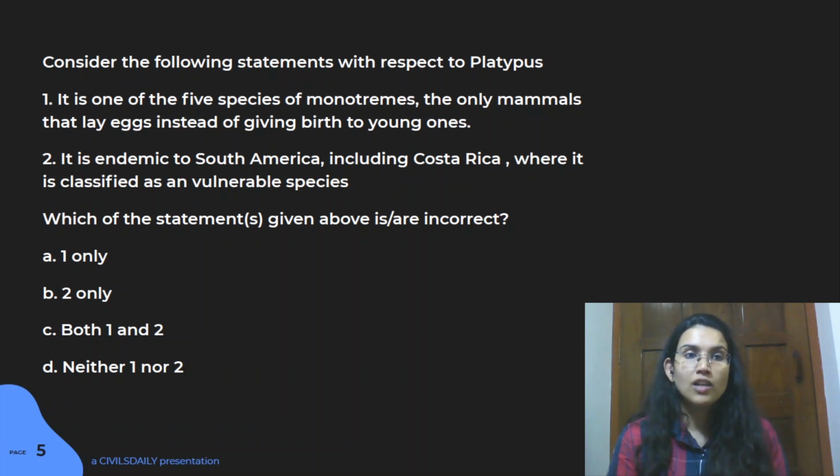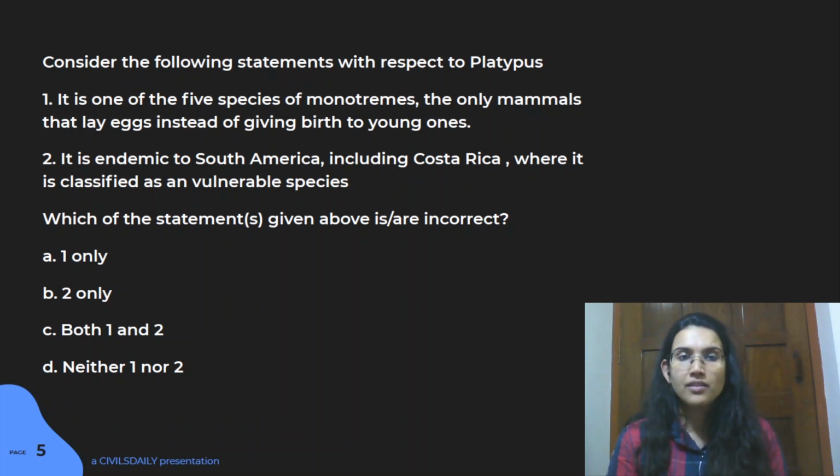So the first statement is that it is one of the 5 species of monotremes, the only mammals that lay eggs instead of giving birth to the young ones. And second is, it is endemic to South America, including Costa Rica, which is classified as a vulnerable species. So you have to identify which is the incorrect statement here, right?